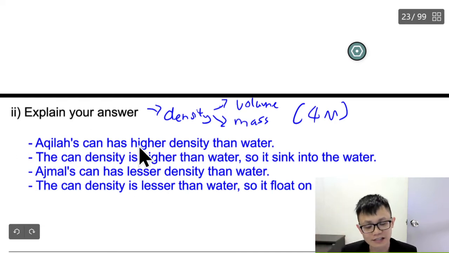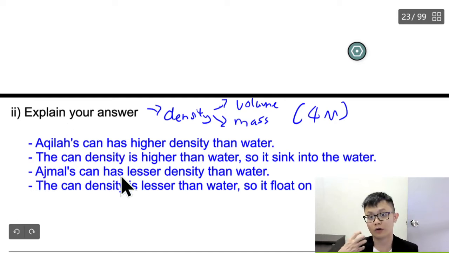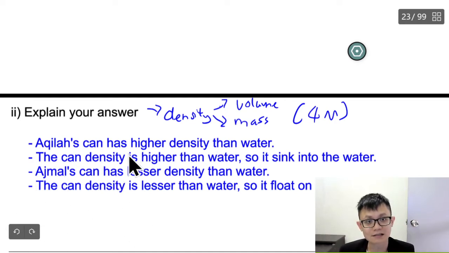So for this question, I think usually students know the answer, they just do not know how to express the answer. So just need a little bit more training, okay? Just speak more English and do more training, and then you can answer this question.